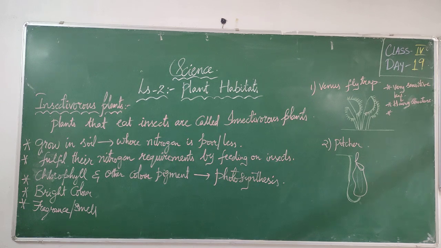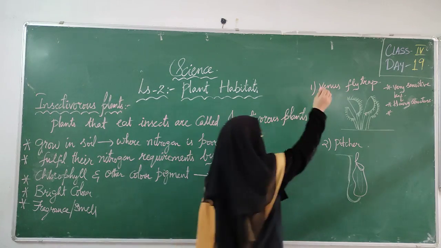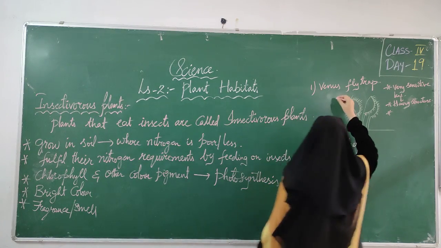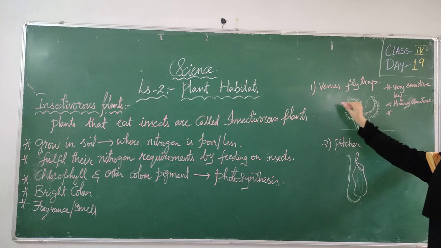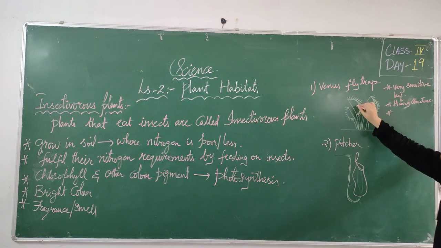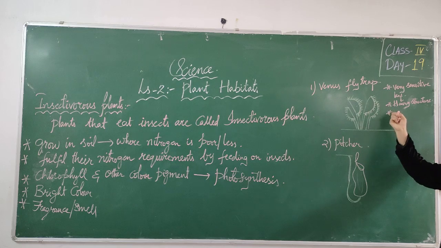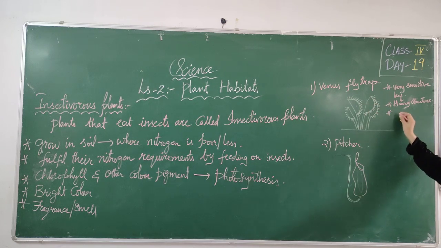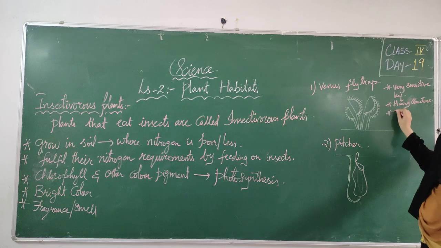When an insect sits on the surface of the leaf, it closes and the plant digests it, thus getting nutrients from it. Suppose some insect will come and sit here on the Venus flytrap plant. They will trap it, catch that insect and digest it to get nutrients.